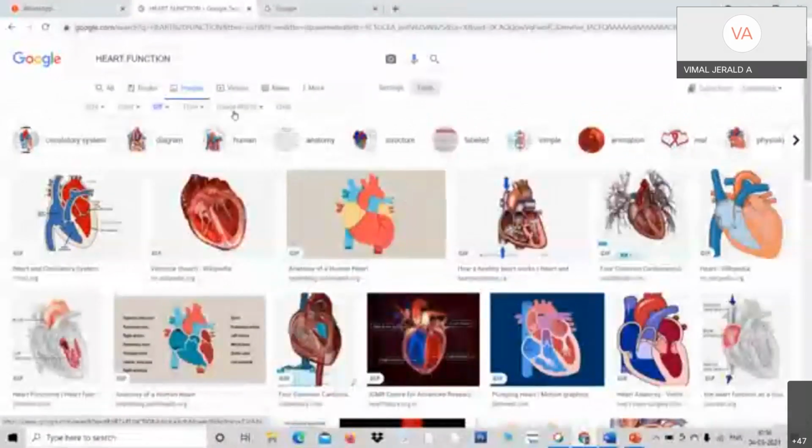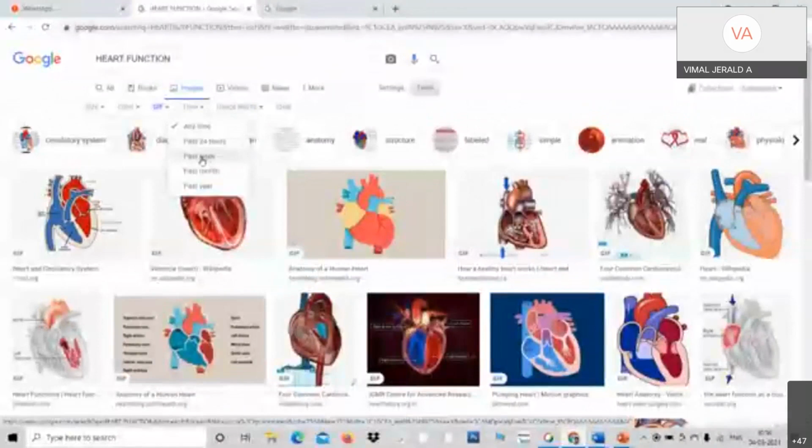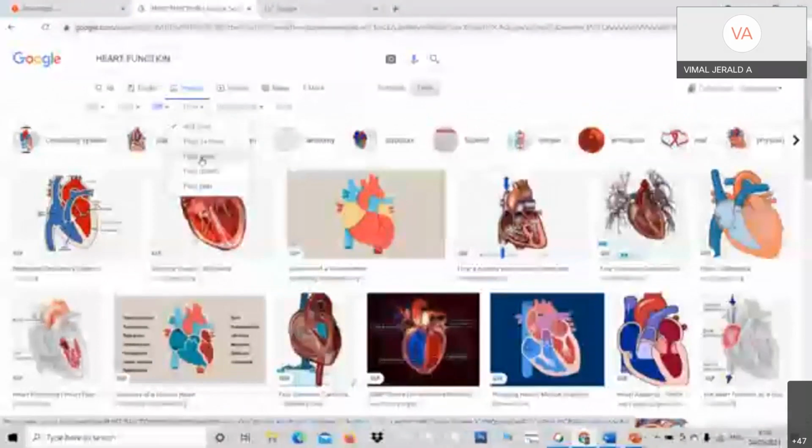And this is where the time is. If it is uploaded within the past 24 hours, you can get it. It can be past 1 week, past 1 month or past 1 year. For example, I would like to have only fresh ones, past 1 year. I can get that by clicking this. And most importantly, this is what I wanted to touch upon.